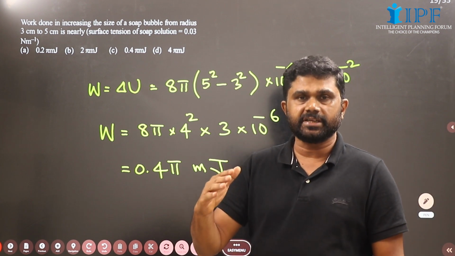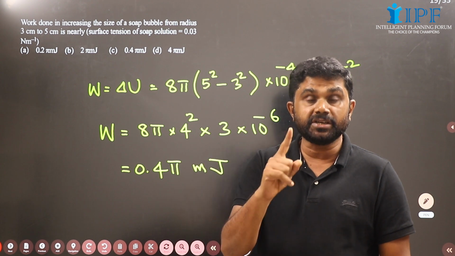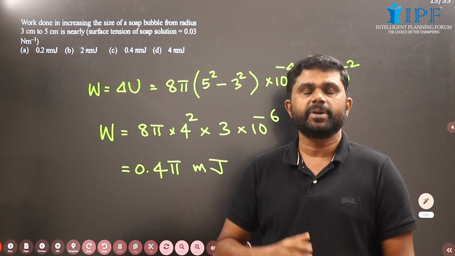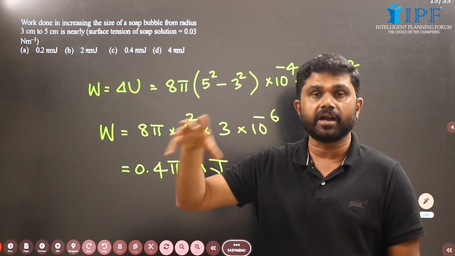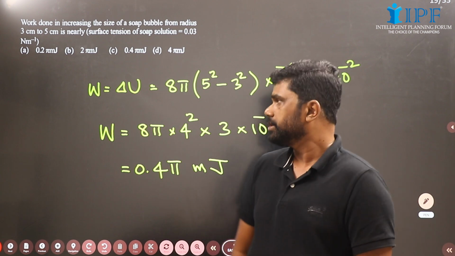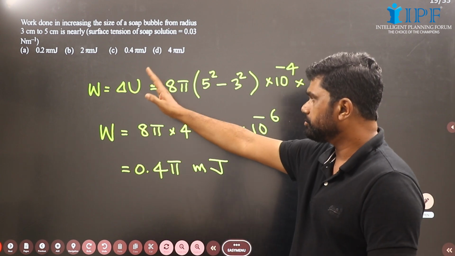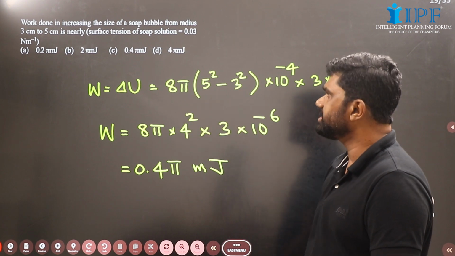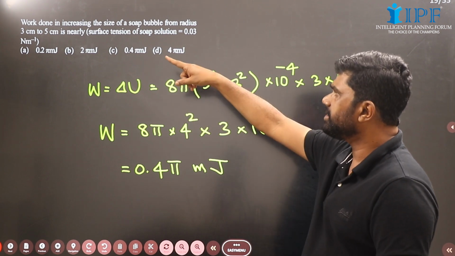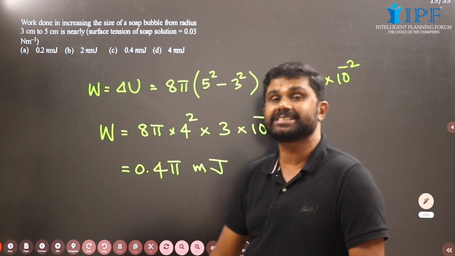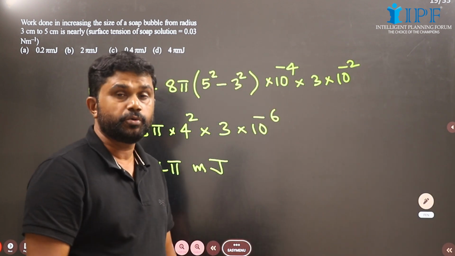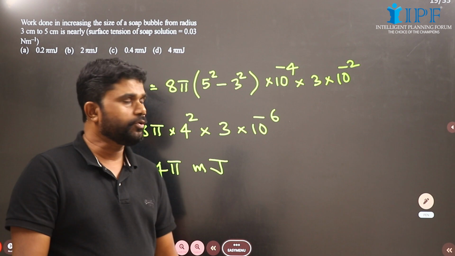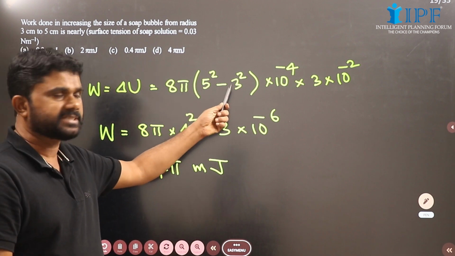Now the work done will be equal to the increase in potential energy, meaning increase in area into surface tension. So W equals delta U, that is 8 pi, then final radius square minus initial radius square. Final radius is 5 centimeter, initial is 3 centimeter. Here we are working in the SI system, so this is 5 square minus 3 square.